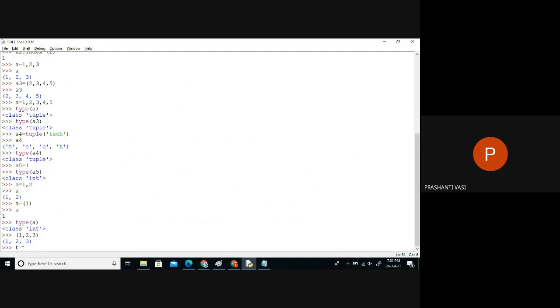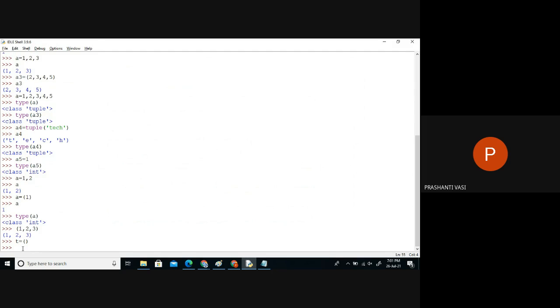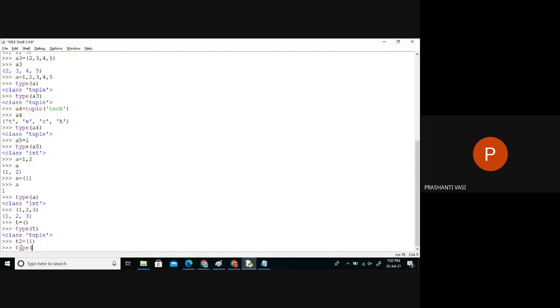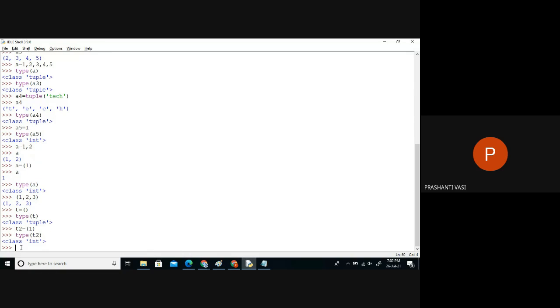But can I create a tuple like this? Check an empty tuple. Is it a tuple? Yes, empty brackets is a tuple. But if I'm saying brackets with one data, is it creating a tuple? Is it creating a tuple with a single element? At least we need two, one or two.